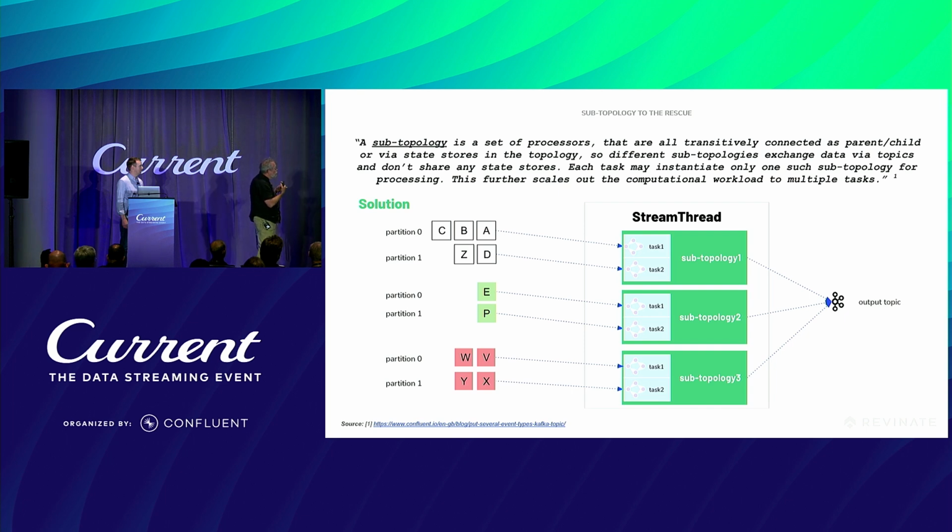But more to the point in terms of prioritization, note that now nothing is blocked. None of these topics are blocked by any of the other topics. So the high priority messages are going to execute as soon as they possibly can. Not necessarily before A, B, and C, but certainly as soon as they can be processed.